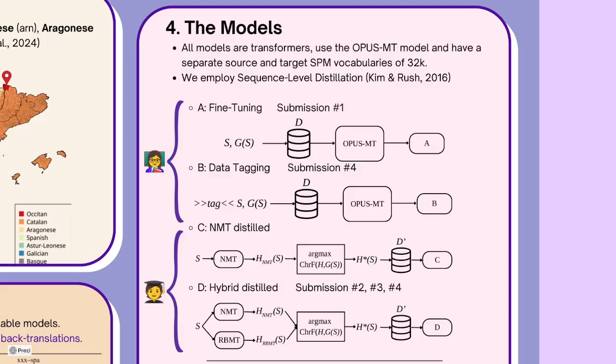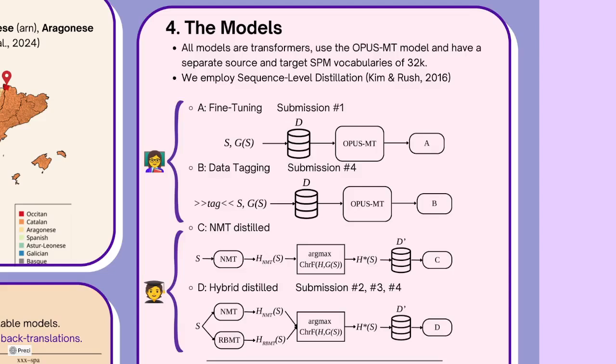For our teachers, we take two strategies, although very related. First, we simply fine-tune the Opus MT model with our newly training data that we just described. However, since Occitan and Aranese are of the same family and very closely related, we also experiment with data tagging. Having multiple tags for a single source sentence improves the fine-tuning that we have in A.